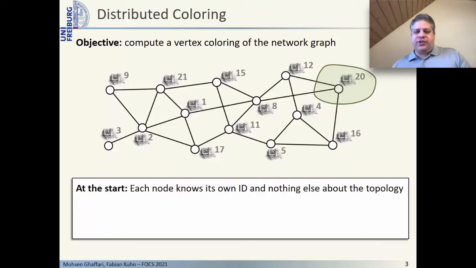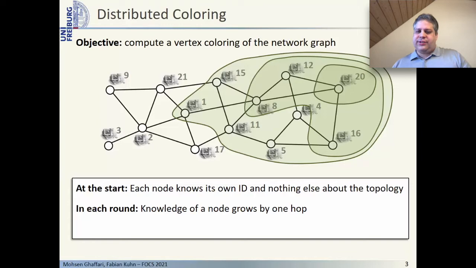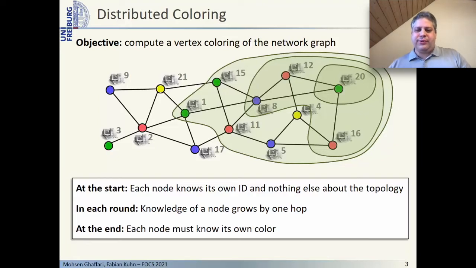In each communication round, the individual knowledge of each node about the graph grows by one hop. And after the last round, each node still has some restricted, pretty local view of the graph, and based on this information, every node has to compute its output. At the end of a distributed coloring algorithm, every node must know its own color in the computed vertex coloring.